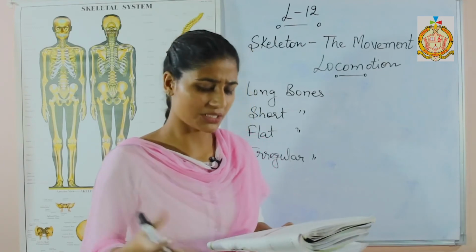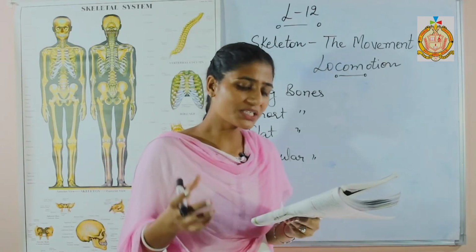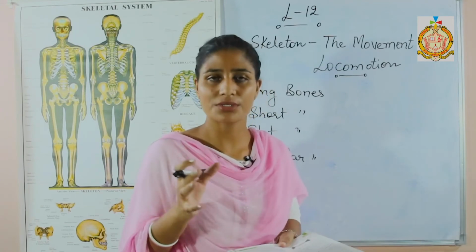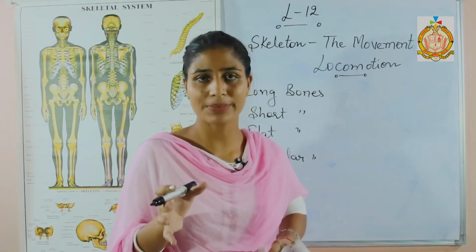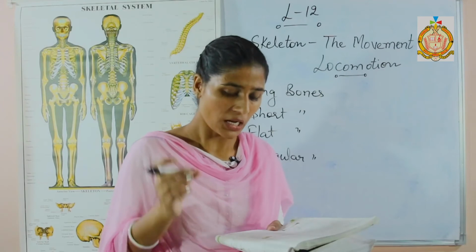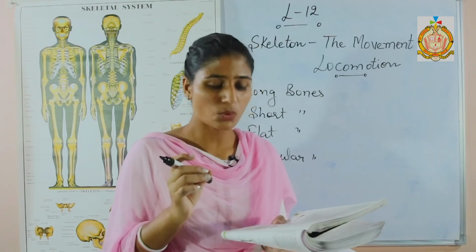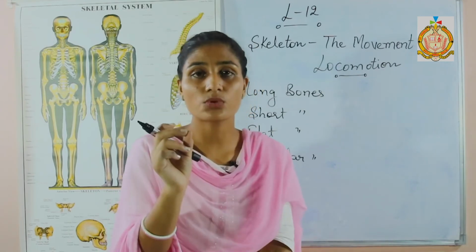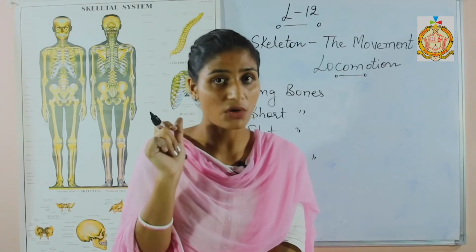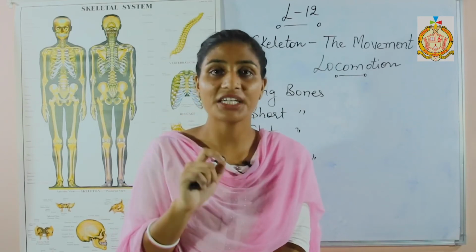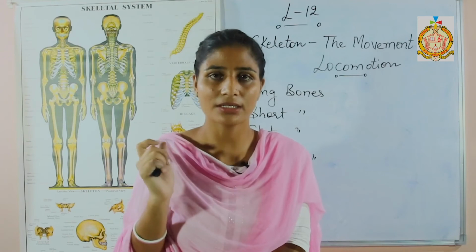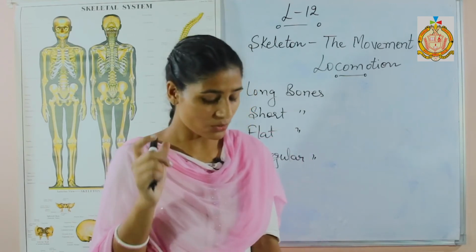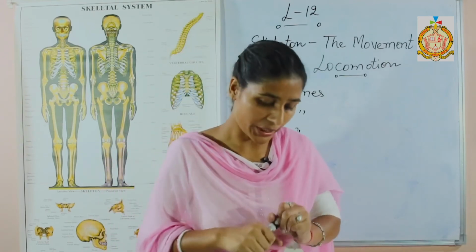Next we are going to discuss the human skeleton. The human skeleton altogether consists of 206 bones, including 3 very tiny bones. The 3 smallest bones are present in each ear of the human body, so a total of 6 bones are present in the ears. These are the very small bones of our body.